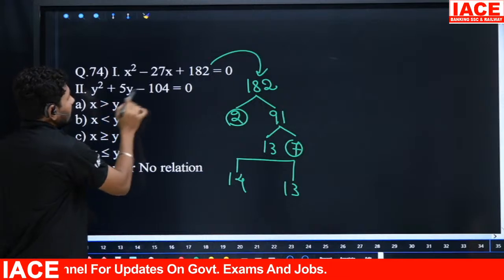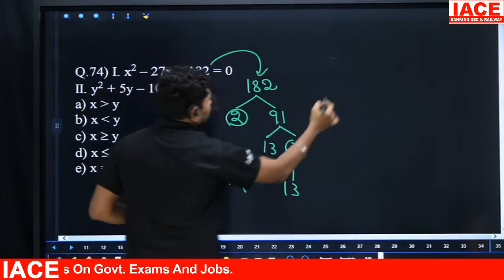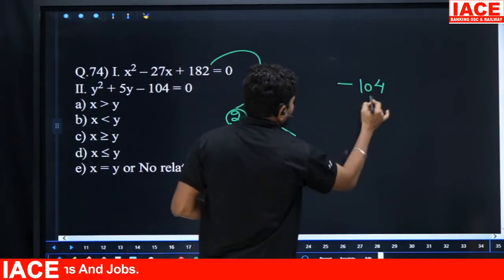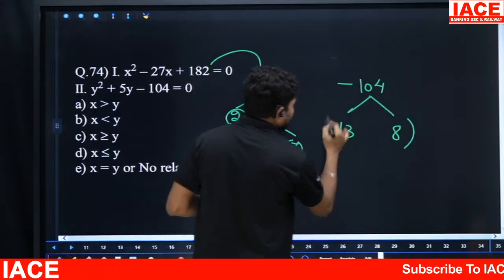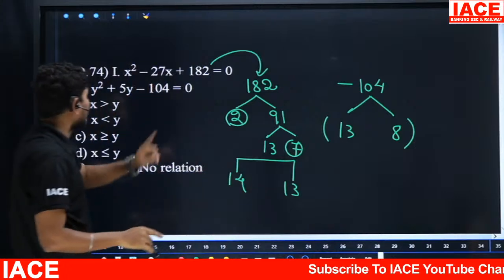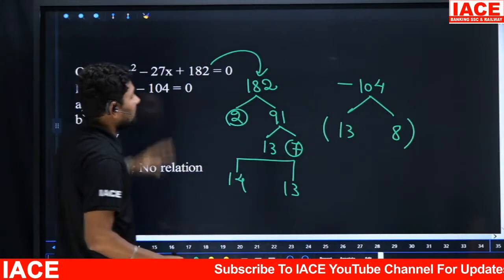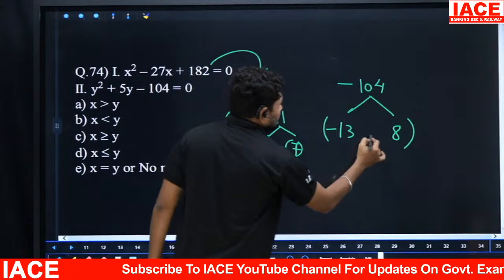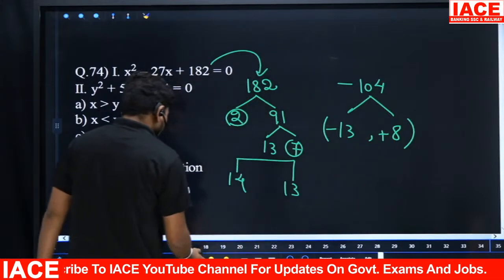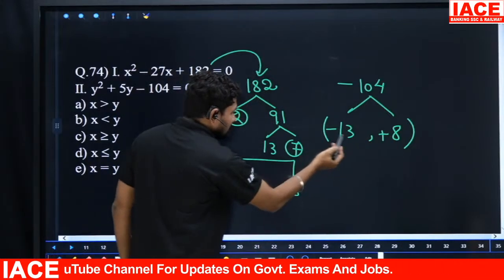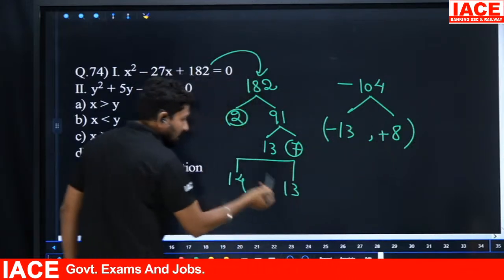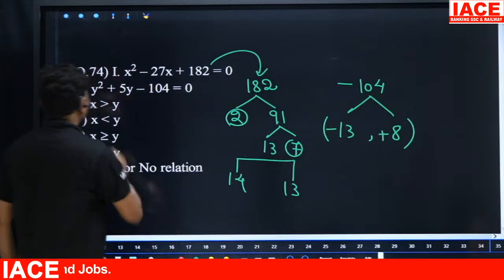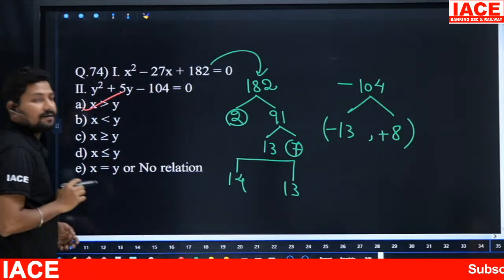Next, y square plus 5y minus 104. So minus 104 here. For minus 104, what are the factors? You can write 13 comma 8. The product is 104, and 13 minus 8 is plus 5, but we required minus here, that's why we are indicating minus and plus. Now comparing the results here, minus 13 and plus 14 both are bigger, compared to plus 8 and plus 13, plus 14 both are bigger. Then you could say directly x greater than y here.